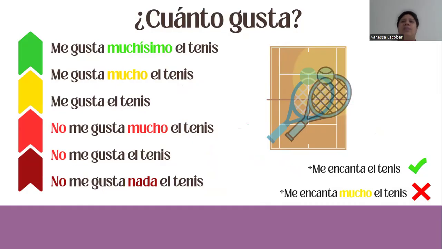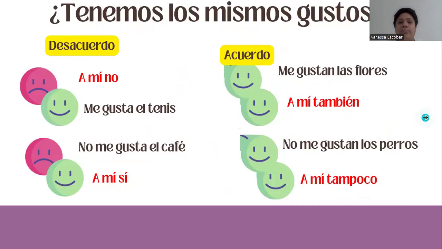I know maybe in English it sounds right, but in Spanish, it is not. Because me encanta is like the most you can like something. So saying me encanta mucho is very redundant and it's grammatically incorrect. Although I'm pretty sure you will hear native speakers saying it, it's not really grammatically correct.